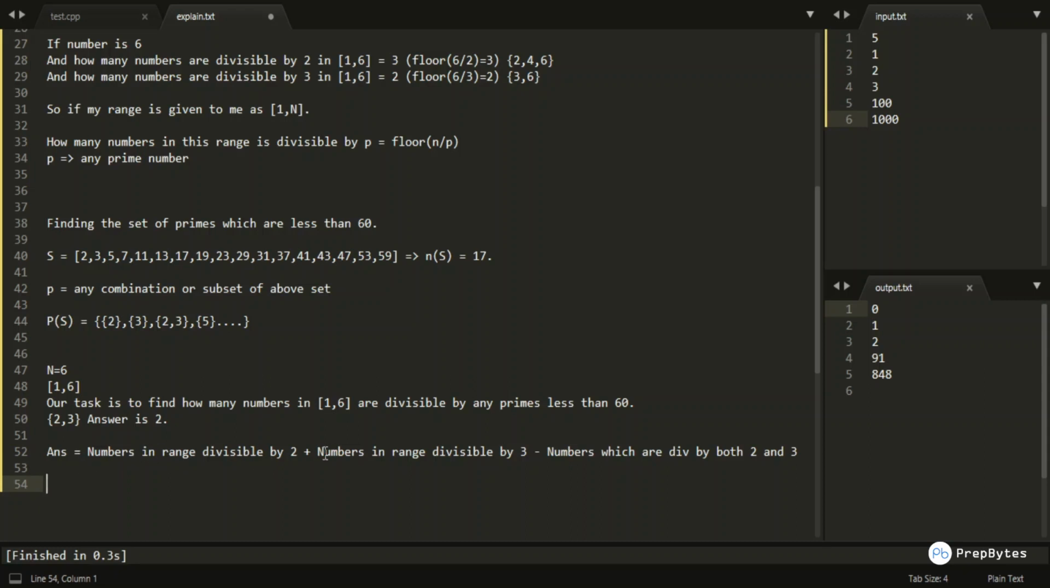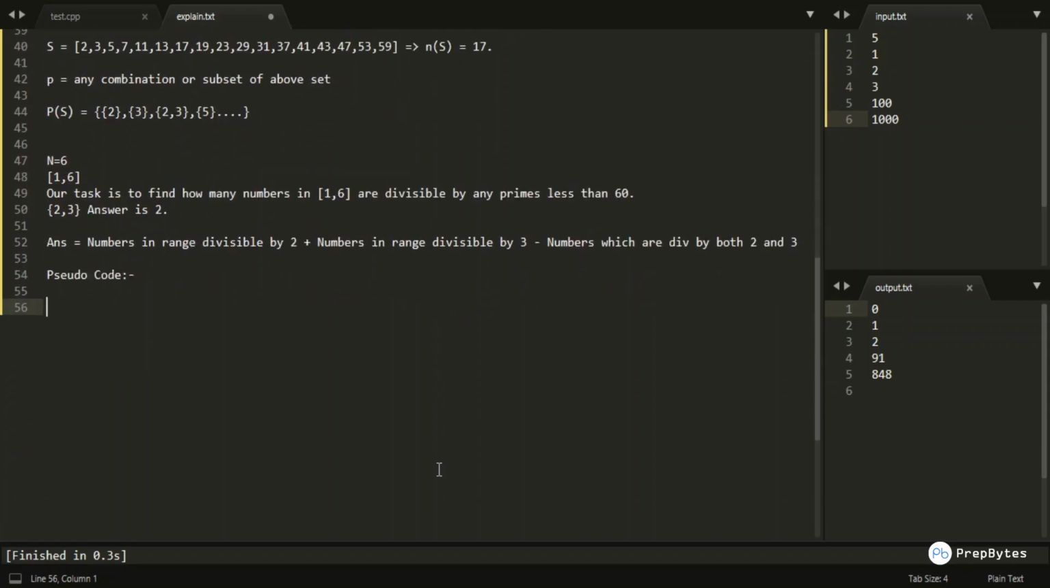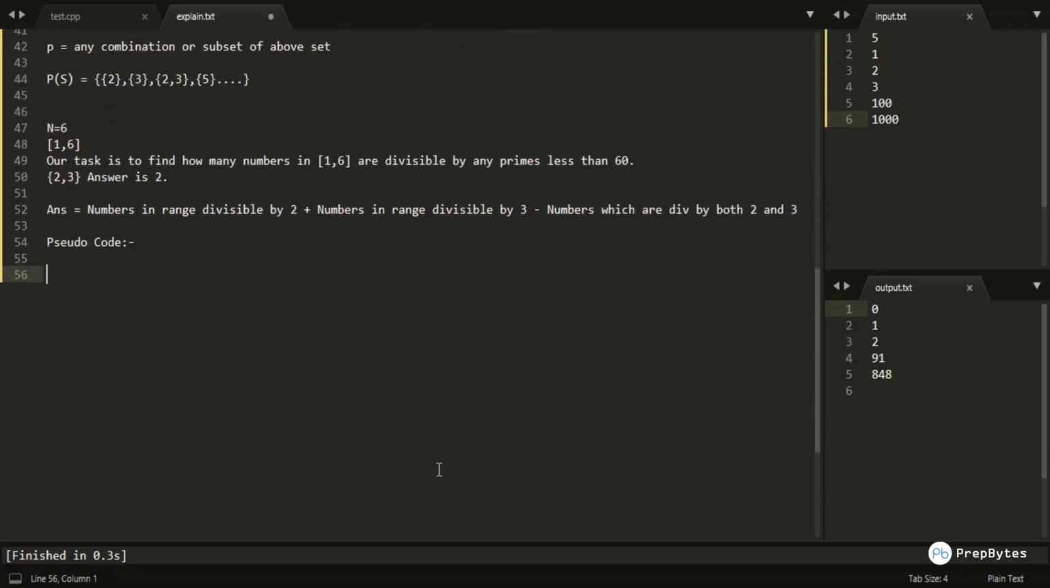Okay, so this is the pretty basic logic of how to do it, and I would be writing the pseudocode for people who want to code in Java, Python or C programming, and I would be showing the C++ implementation for this particular problem. Okay, so let us move to the pseudocode of this particular question. I hope you have got the basic idea of how to solve this in the explanation part.